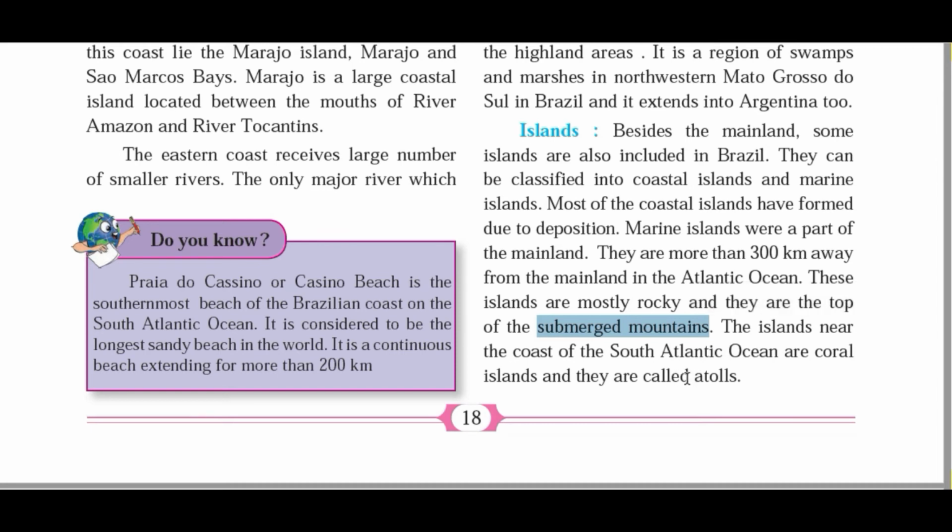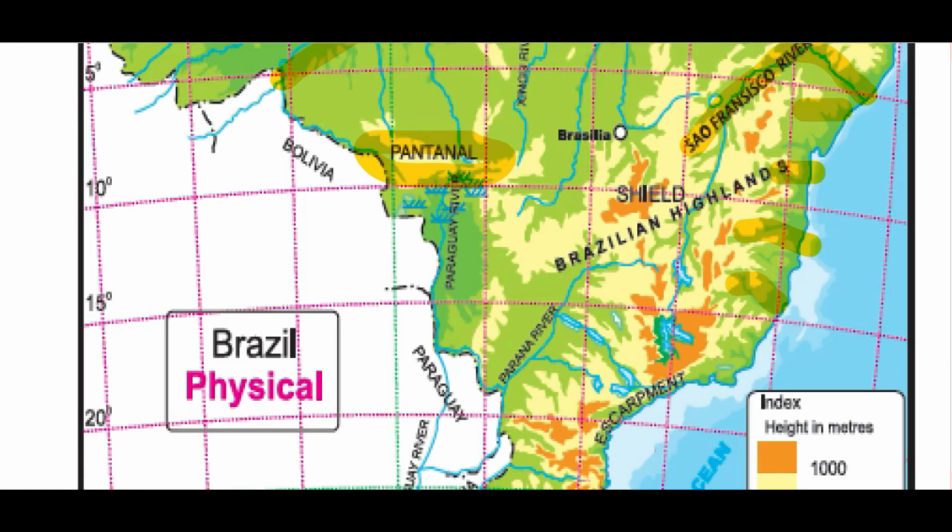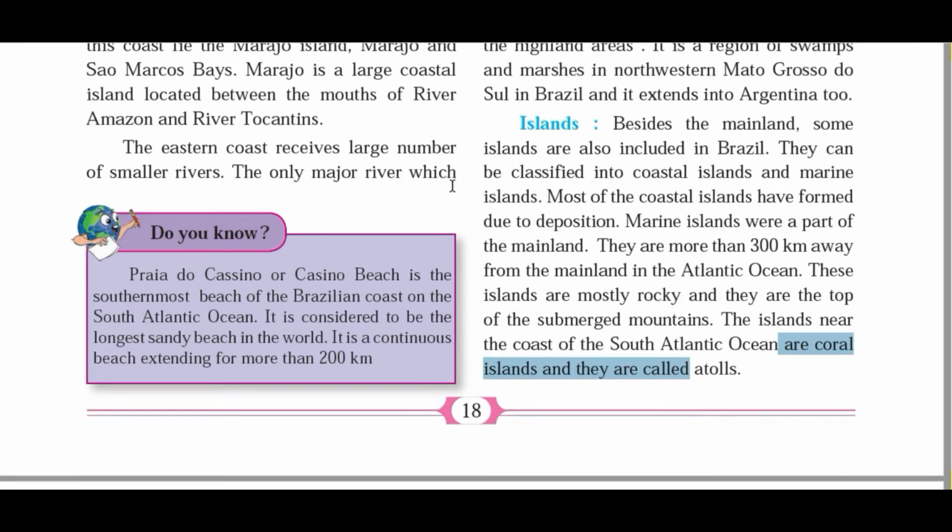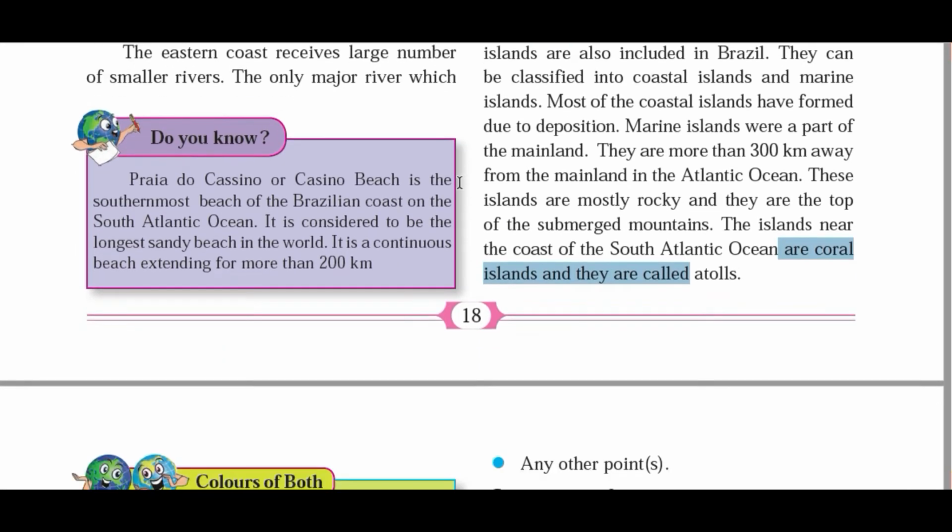And there are some atolls also. So what do you mean by atoll? I have already discussed. Let's discuss it again. Suppose there are a few islands like this and their group is here, you can see in a circular manner like this, then it is known as an atoll of islands. So there are different coral islands forming this circular shape, then it is known as an atoll. So it is a group of different small islands in this circular manner. So it is an atoll. So in this way we have completed all the physiographic structure of Brazil.